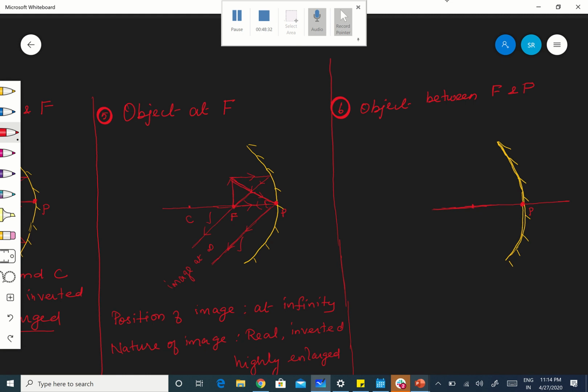This is F. And of course somewhere here is your C, but I am going to keep the object between F and P.